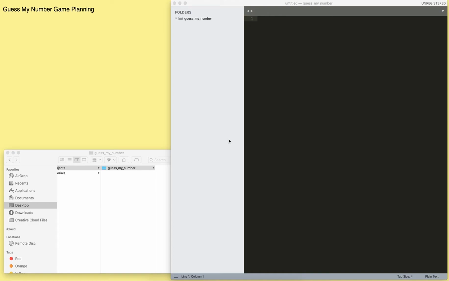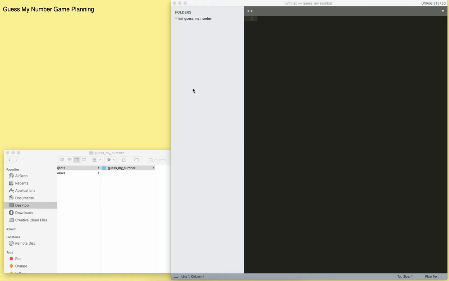So this is a Guess My Number game. Like I mentioned, we'll be dealing with our terminal or console output interface, and you're going to be asked to guess a number. You might guess a number and it might not work, and you're going to be saying higher or lower. That's your guess, and eventually if you get it, then hey, that's great for you. So let's start planning this application or game.